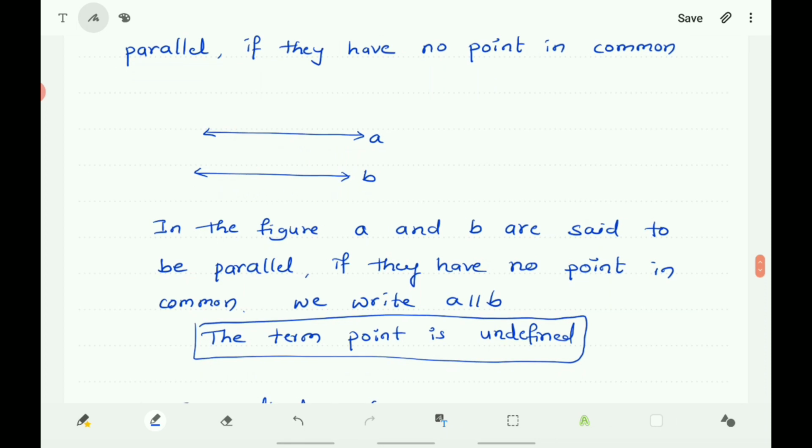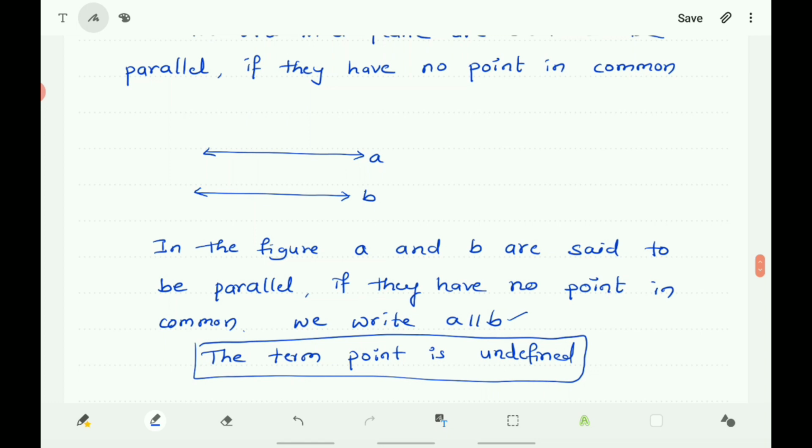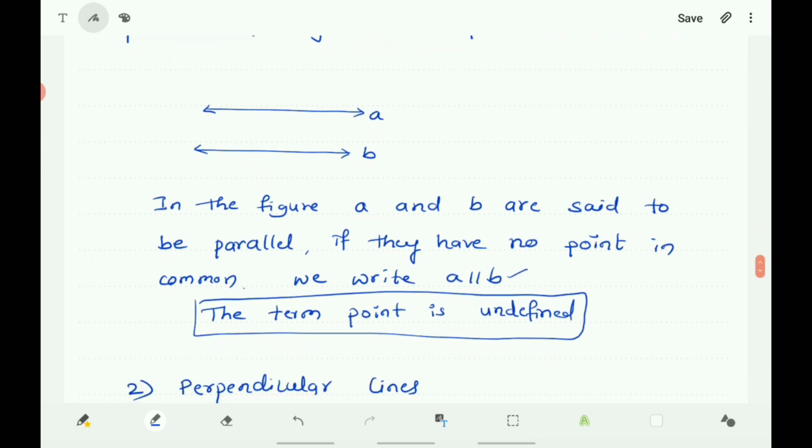You write it this way: A is parallel to B. Here A is parallel to B because the lines A and B do not have a common point and they do not meet even if they are produced on both the sides indefinitely. And in this statement, the term point is the undefined term.